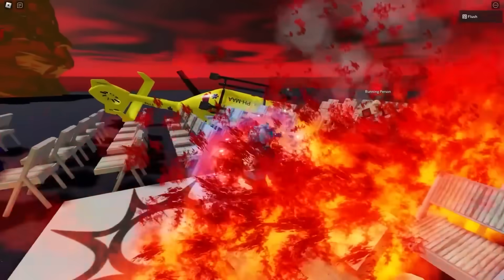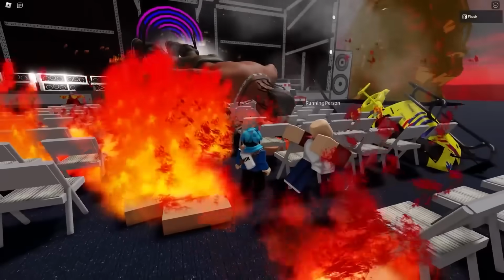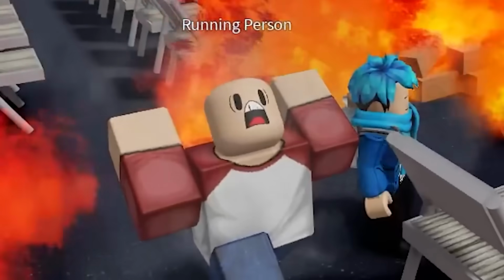Oh, geez, what the heck? Okay, yeah, so everything's on fire. There's Travis right there. Running person. He's running for his life. Okay. People on fire. People running. Okay. And a lot of violence here. A lot of it's honestly just people being impaled and all, but I'm not going to show it just in case.